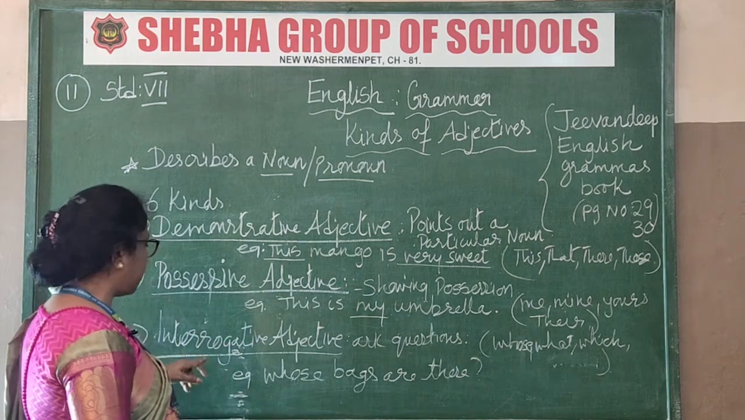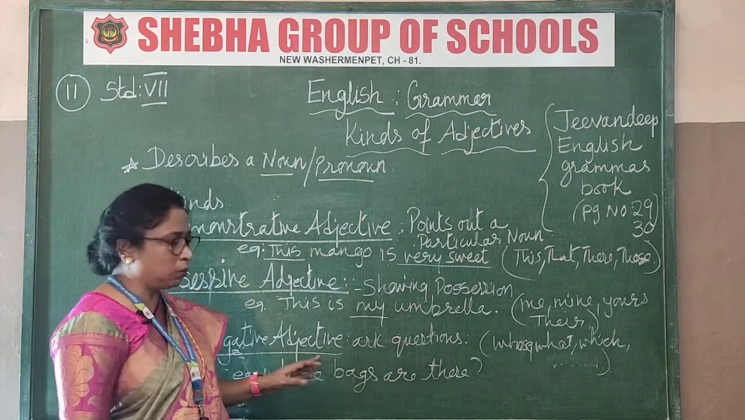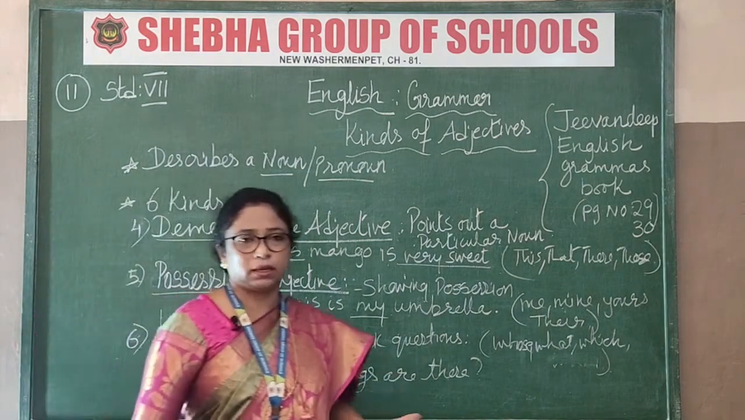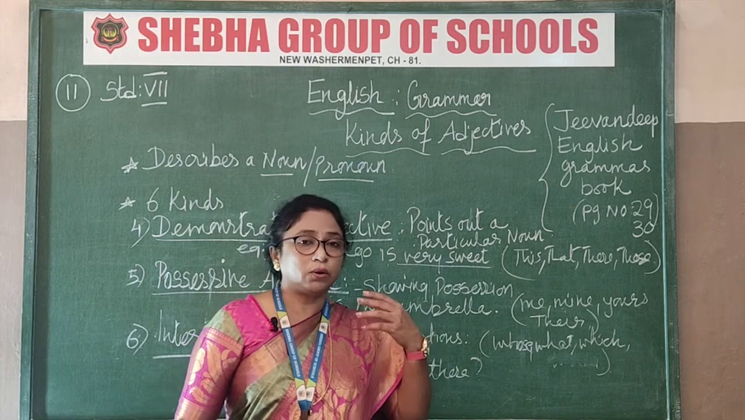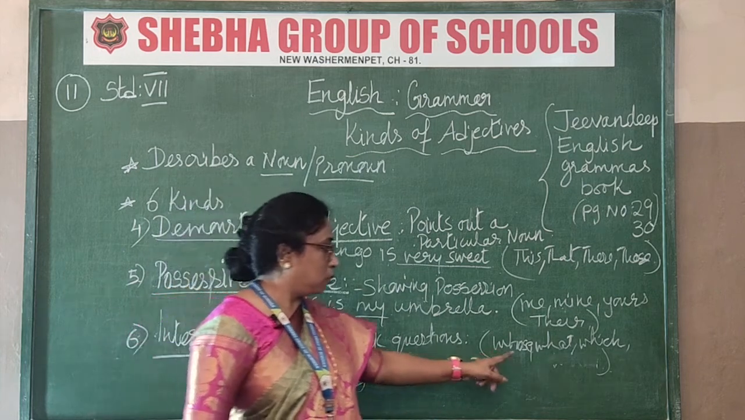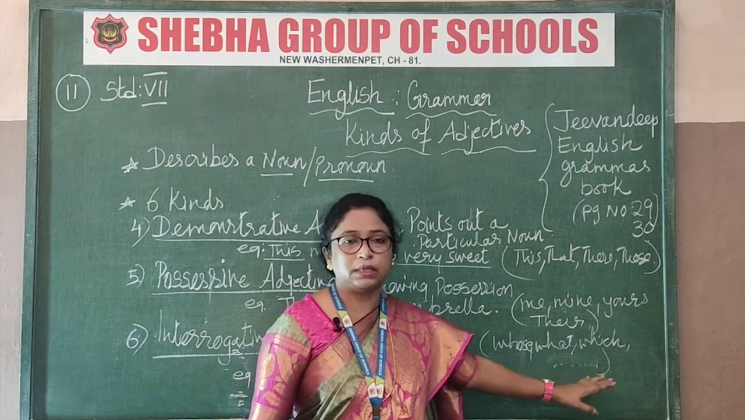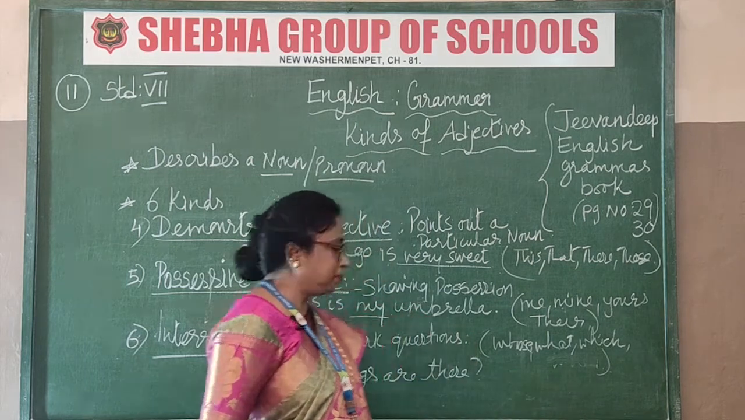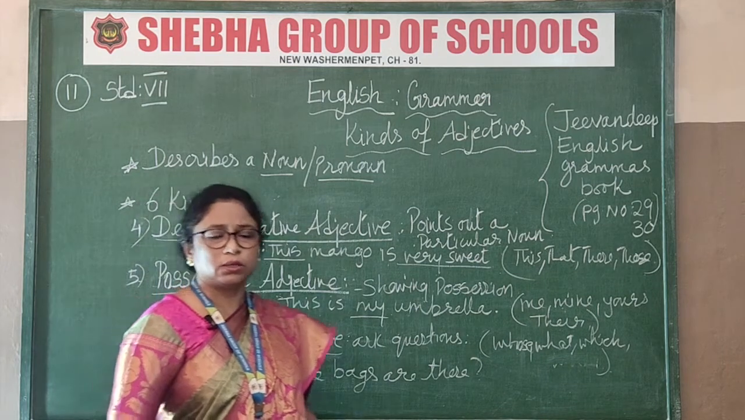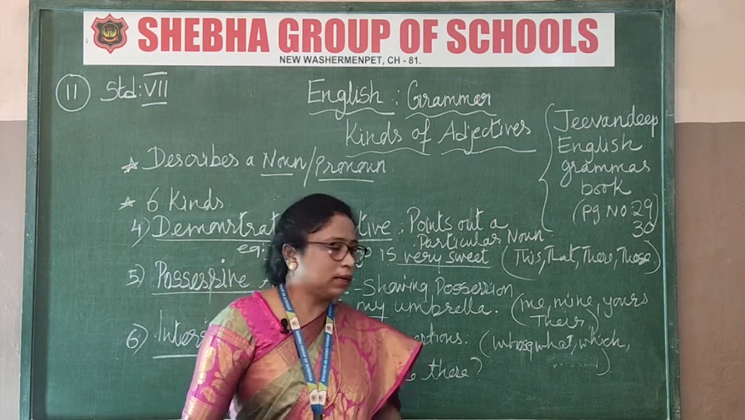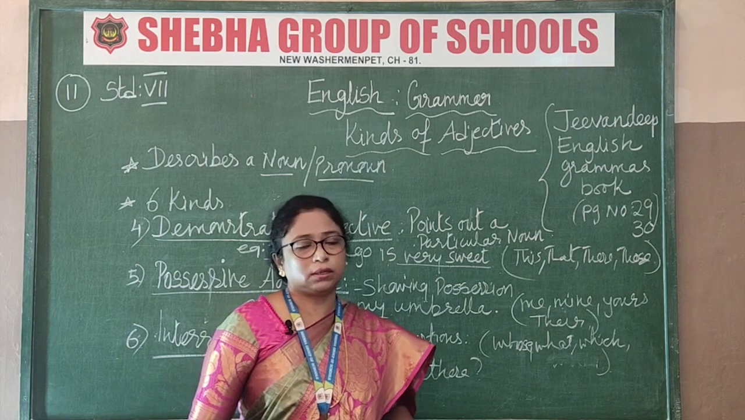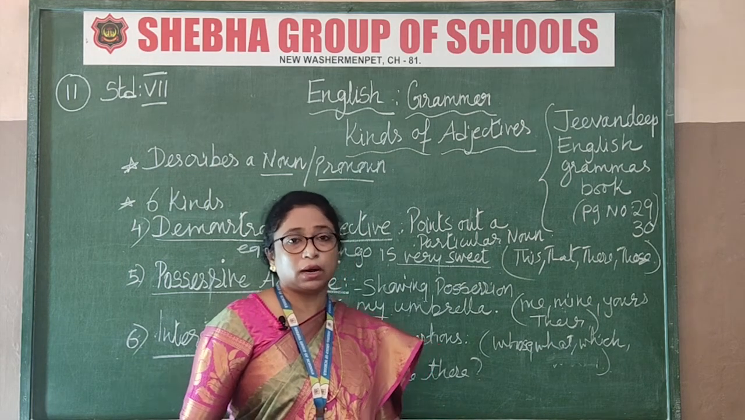Now, coming to the last part, interrogative adjective. That word you can understand. What's the meaning of interrogative? Interrogative means you are asking questions. Okay, question words. Now, what kind of question words are you going to use? Whose, what, which. These are the words you are going to use. So, for example, whose bags are those? Whose bags are these? Which school are you studying in? And then what is your name? Even that is also an interrogative adjective. Got that now? Asking questions.